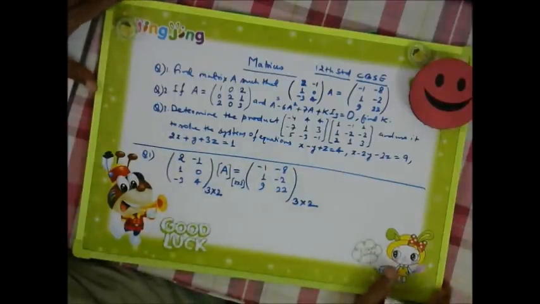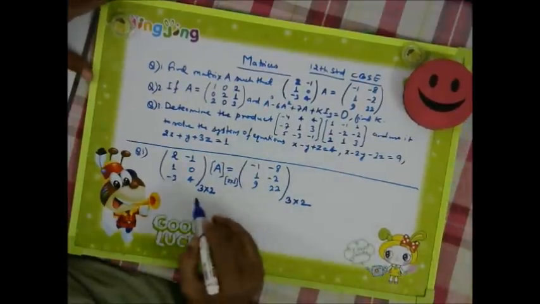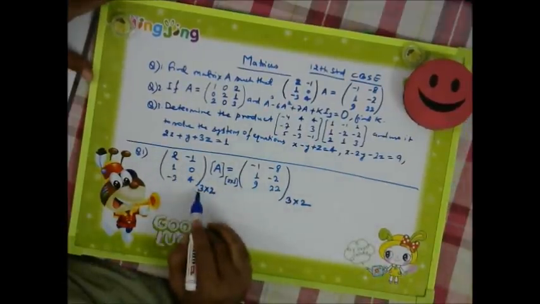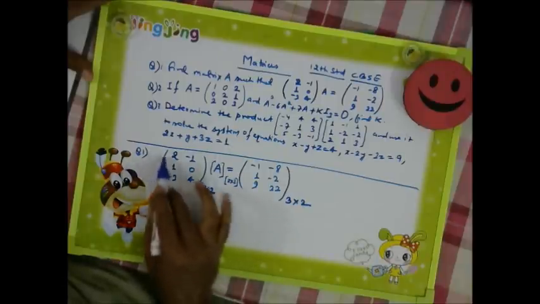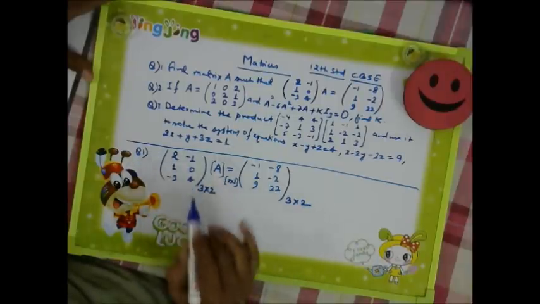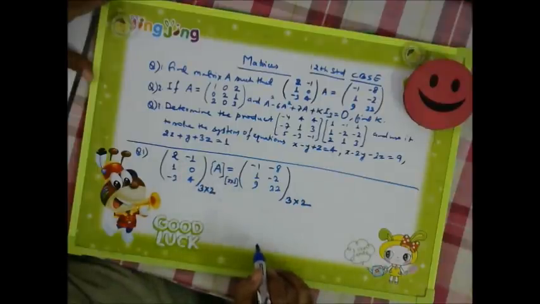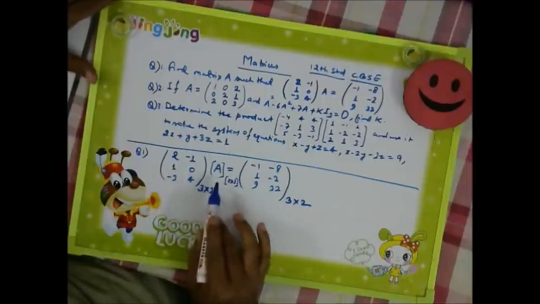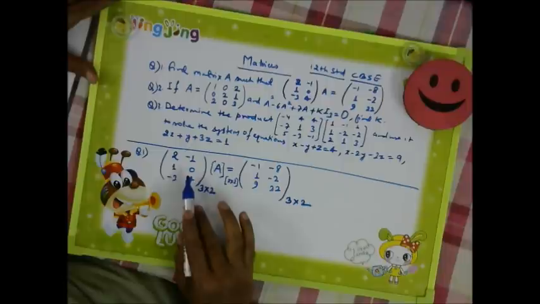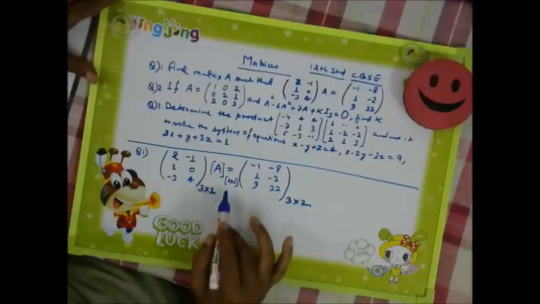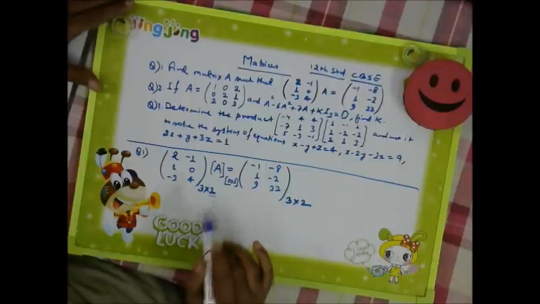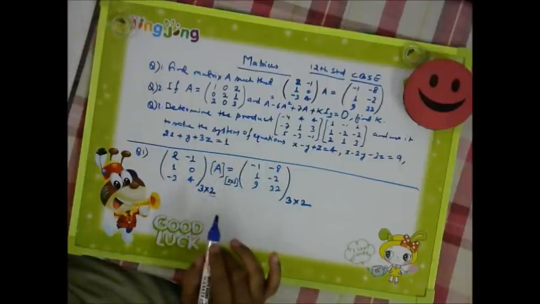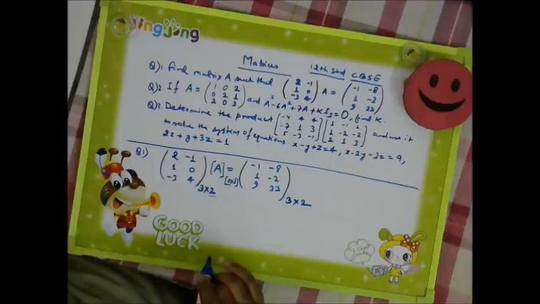So this is very important. First we go for the number of rows. The first number 3 is showing the number of rows and 2 is showing the number of columns. So what is the requirement when we are going for the product of matrices? The number of columns in matrix A should be equal to the number of rows in matrix B. So this 2 and this 2 must be equal, then only further product is possible. Otherwise the product will not be possible in matrix.